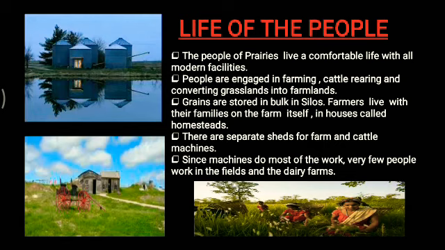Now farmers live with their families on the farm itself in houses called homesteads. Below here, see, this is an example of a homestead. There are separate sheds for the farm, cattle and machines also. Since machines do most of the work over here, very few people work in the fields and the dairy farms. In our country, the percentage of workers is very high, but here more than 50% of the work is done by machines. So that's why very few people work in the fields and dairy farms.